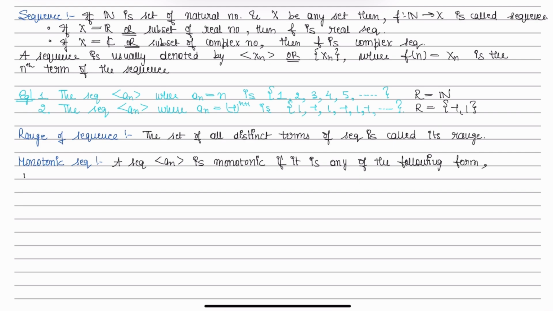The first form is when an plus 1 is greater than or equal to an for every natural number n, then the sequence an is said to be a non-decreasing sequence.